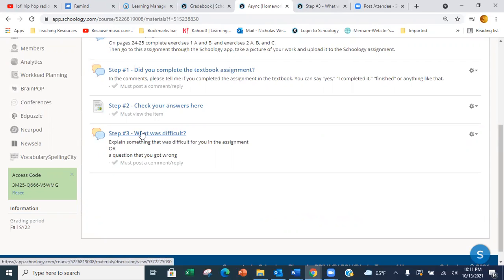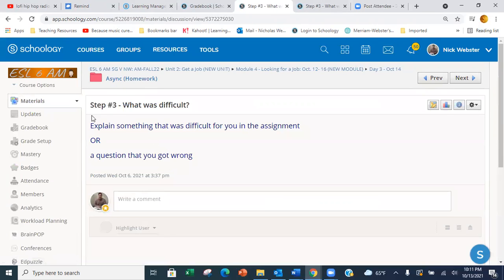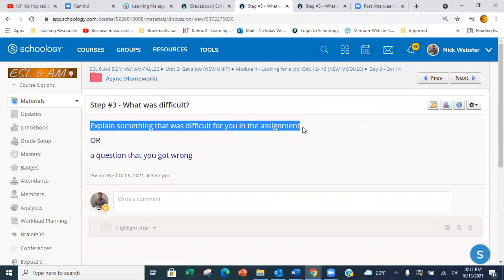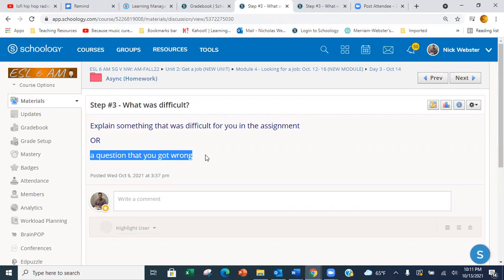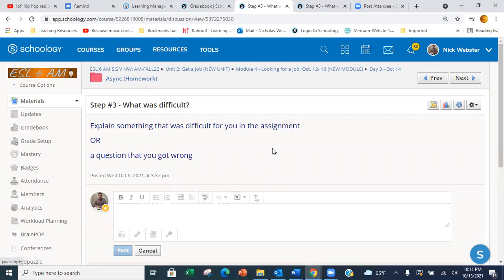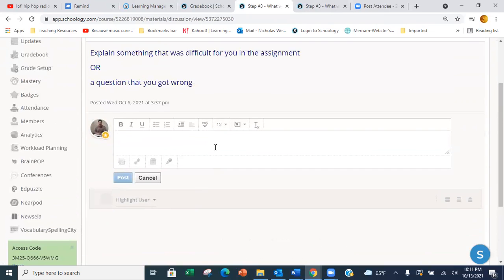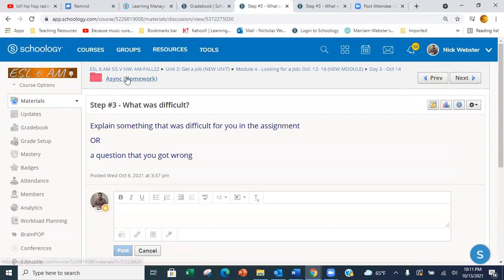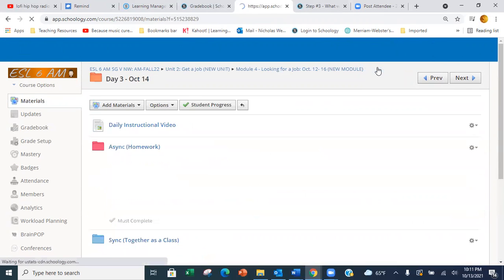What was difficult? Step 3. Tell me something that was difficult for you in the assignment, or a question that you got wrong. You can write your answer in here. And once you do this, I know you did the assignment, and I will give you the full credit for the assignment.